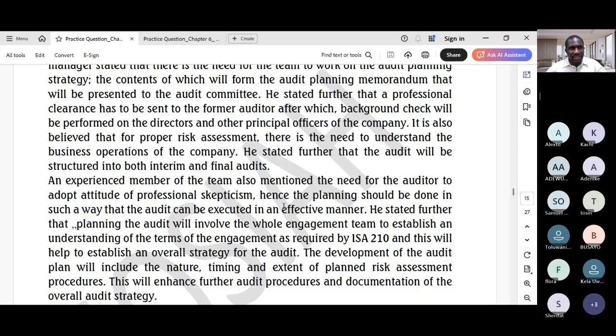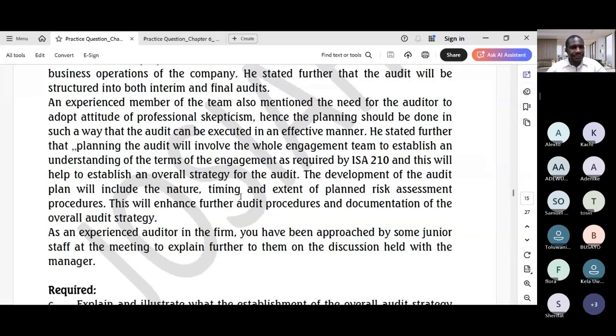It is also believed that for proper risk assessment, there is the need to understand the business operations of the company. He stated further that the audit would be structured into both interim and final audits. An experienced member of the team also mentioned the need for the auditor to adopt an attitude of professional skepticism. Hence, the planning should be done in such a way that the audit can be executed in an effective manner.